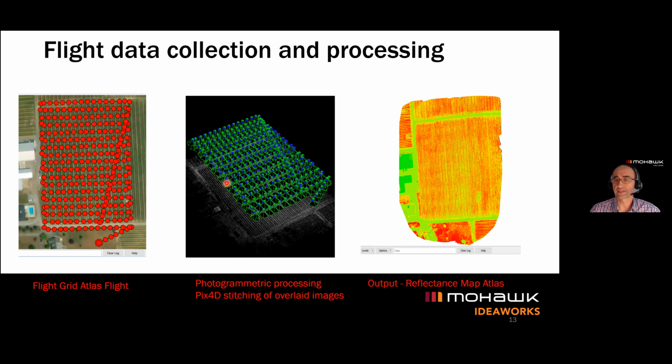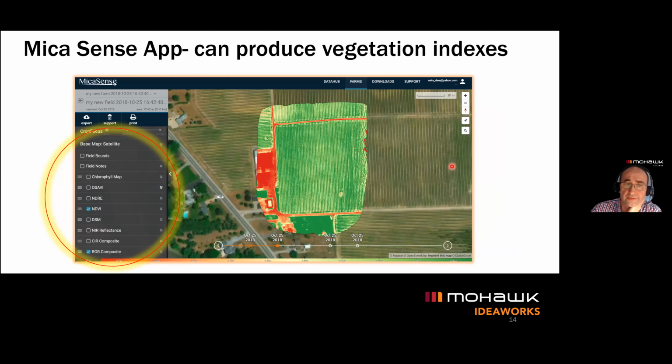And here on the right-hand side, this is a sample output from the Atlas software showing one of the vegetation indices. This is the online application of the MicaSense product. The output on this slide shows the Atlas MicaSense software. The stitched images as the TIFF file were uploaded to the online software.